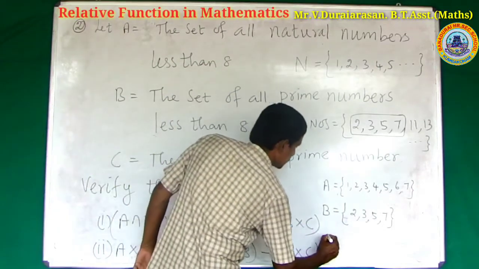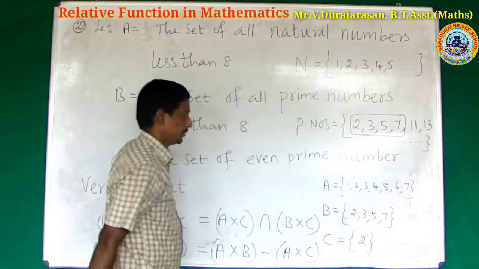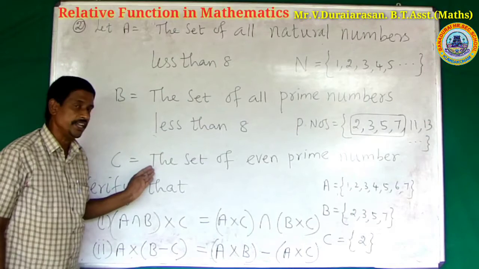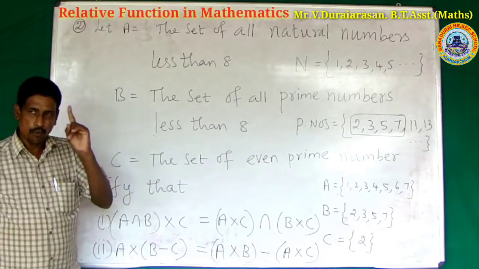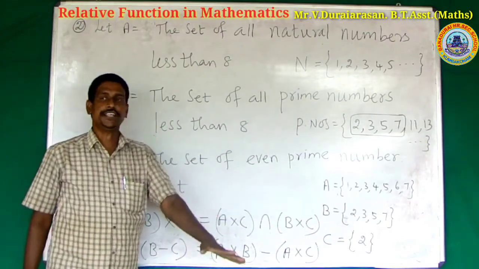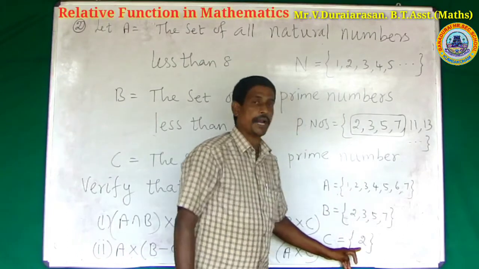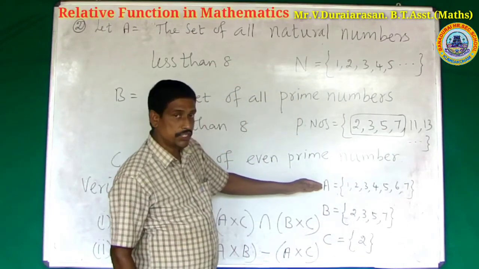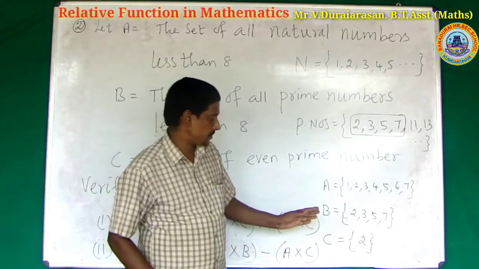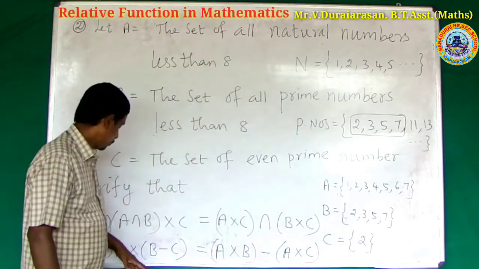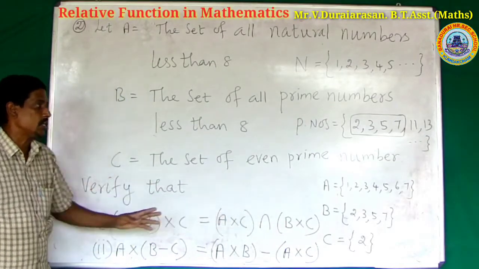So the set C is equal to {2}. So we have found the sets A, B and C. Next, go on to verify the given two results.